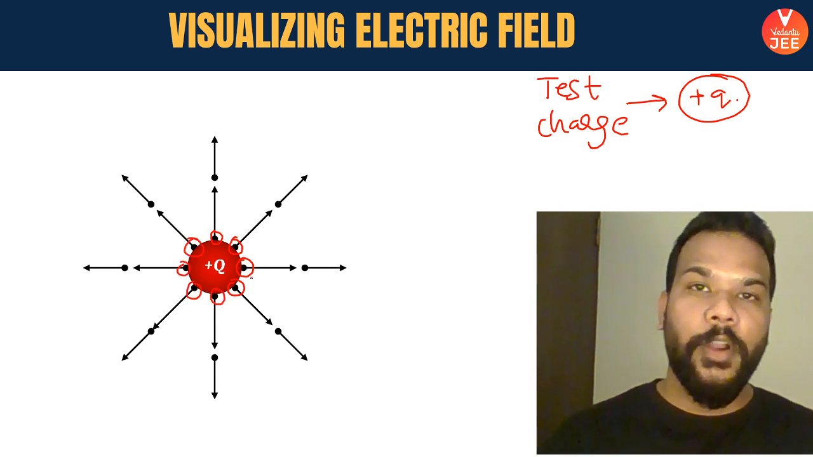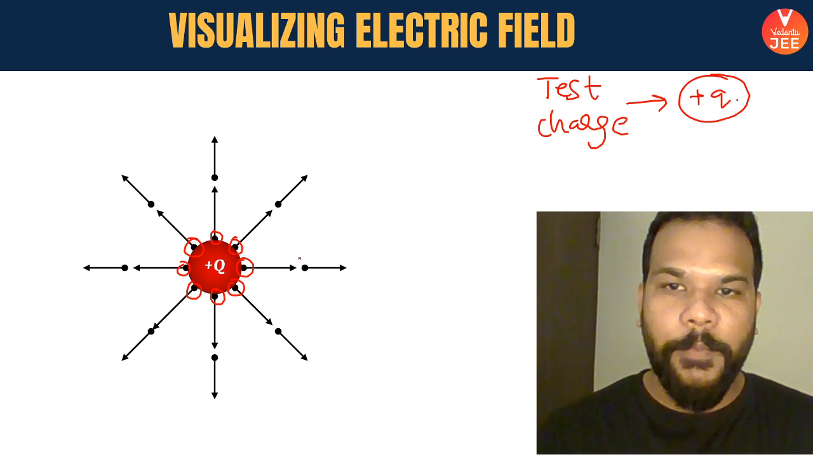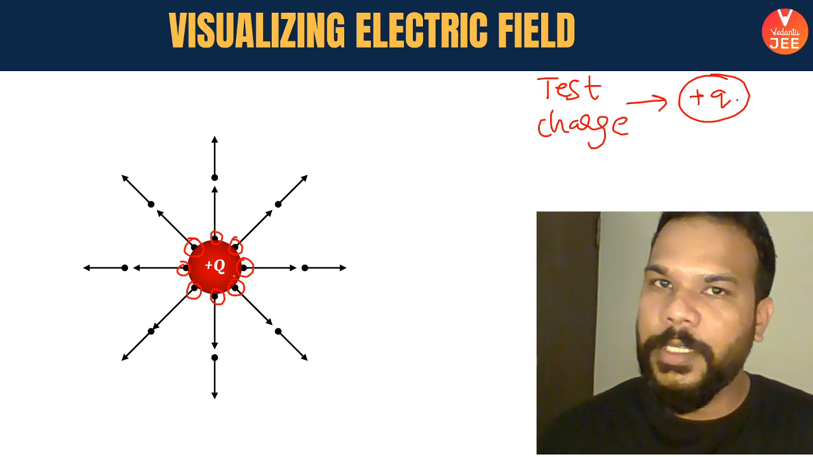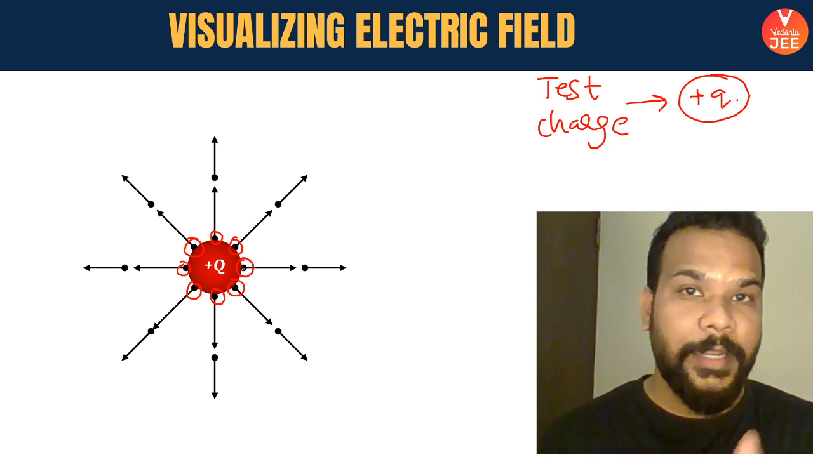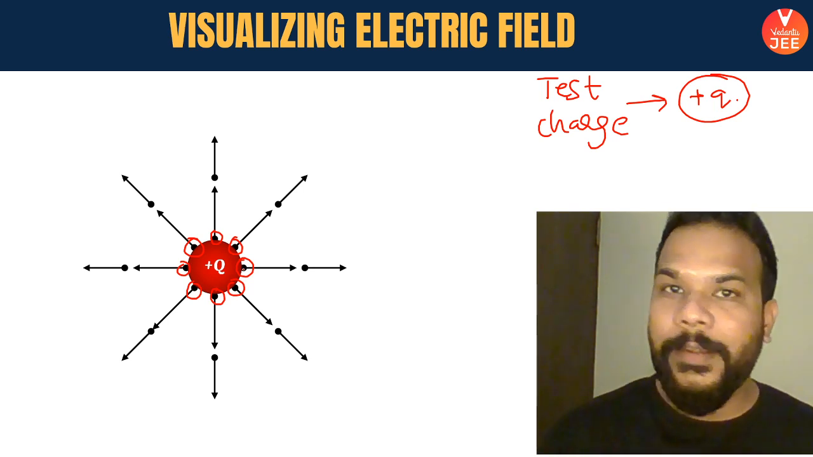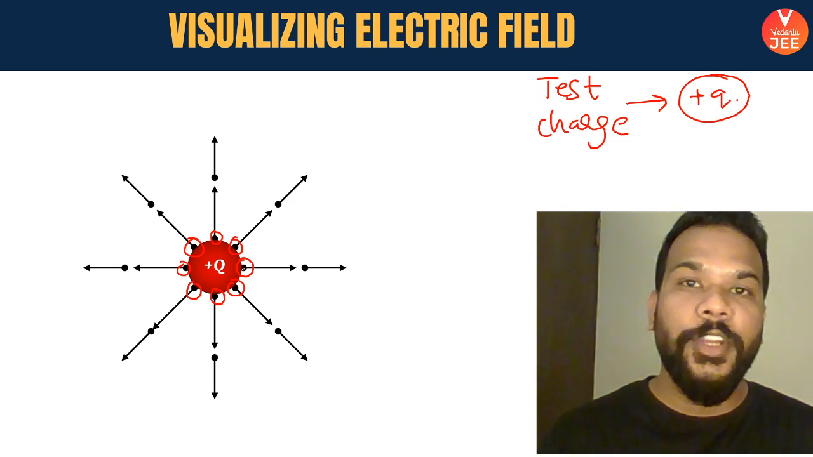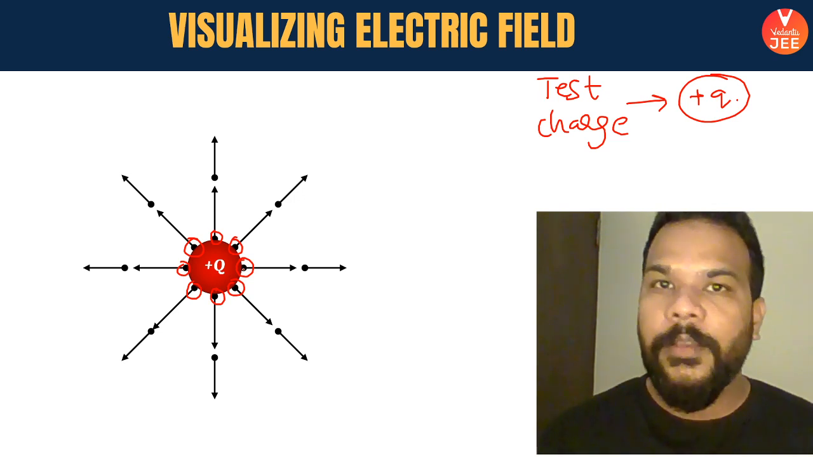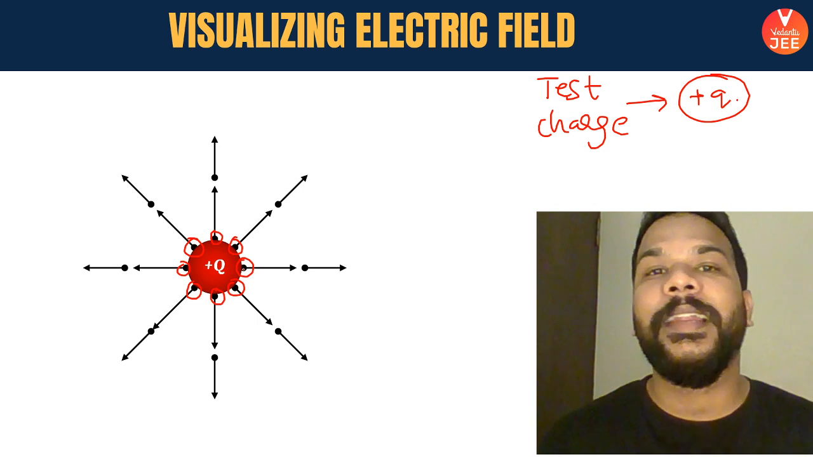So we say that for a positive charge, this center charge is a positive charge, the direction of electric field is going away from the charge. Means what? The direction of electric field is nothing but the direction in which the test charge moves with respect to the charge whose electric field we are testing.